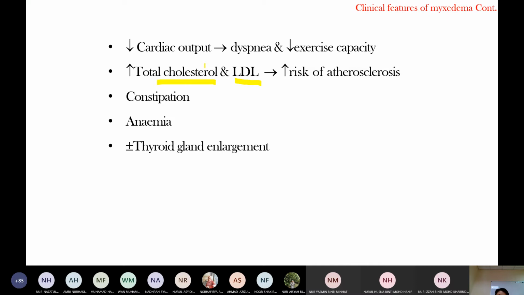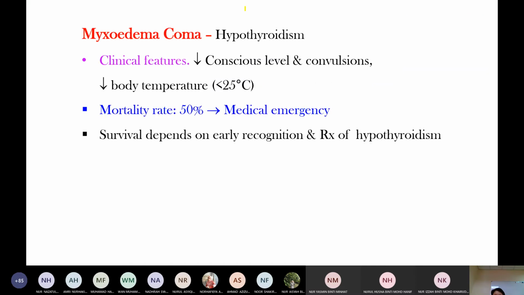In both hypothyroidism and hyperthyroidism there may or may not be thyroid gland enlargement. Myxedema coma is caused by hypothyroidism, whereas thyroid crisis is seen in hyperthyroidism. In myxedema coma the patient has reduced consciousness level, confusion, and reduced body temperature. It is a medical emergency because the mortality rate is 50%.